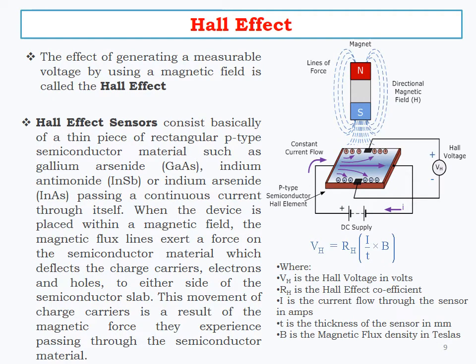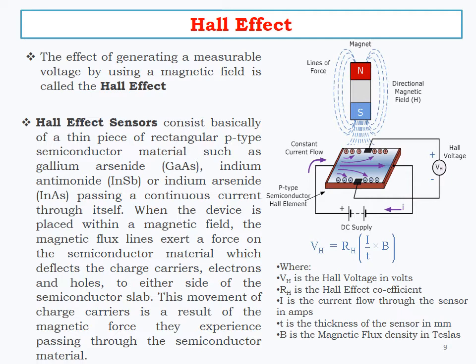Hall effect is the most used process in sensors. It converts magnetic energy into electrical energy. They consist of basically a thin piece of rectangular p-type semiconductor material such as gallium arsenide, indium antimonide, and indium arsenide, passing a continuous current through itself. When the device is placed within a magnetic field, the magnetic flux lines exert a force on the semiconductor material which deflects the charge carriers, electrons and holes, to either side of the semiconductor slab.